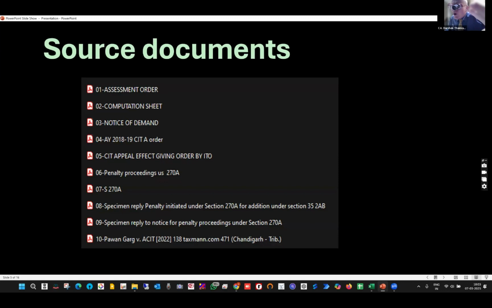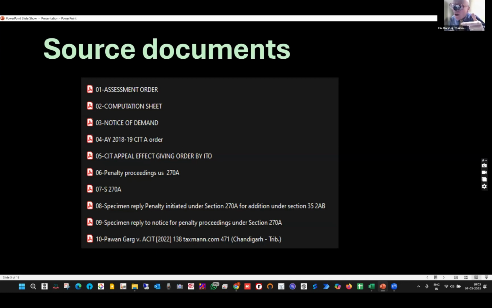Now these are the orders given by the department. In order to train the tool, I will be giving source documents. When we are using any other AI model, there is a word we always fear: hallucination effect, that we are not sure whether this answer is correct or not. There is a solution for this. Show it Section 270, the bare section. If a specific reply has been given by someone, show that too. If there is any supporting case law, keep that alongside as well.